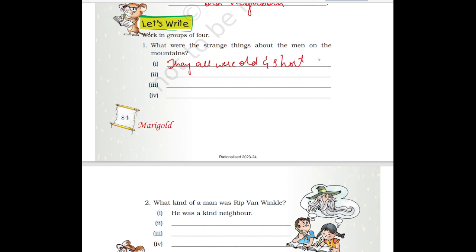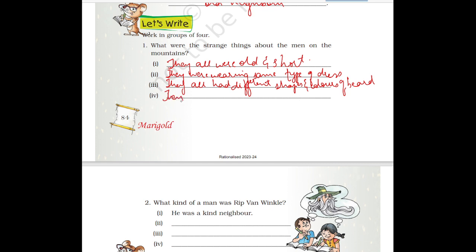They were wearing the same type of dress. They all had different shapes and colors of beard.